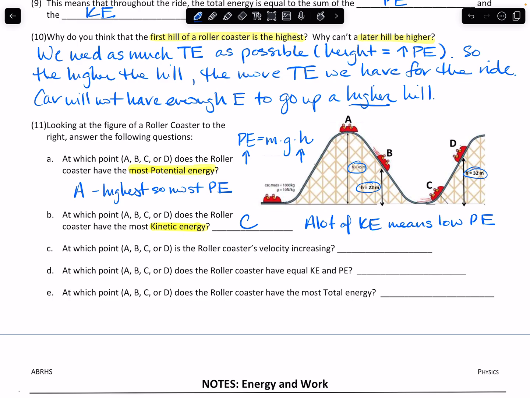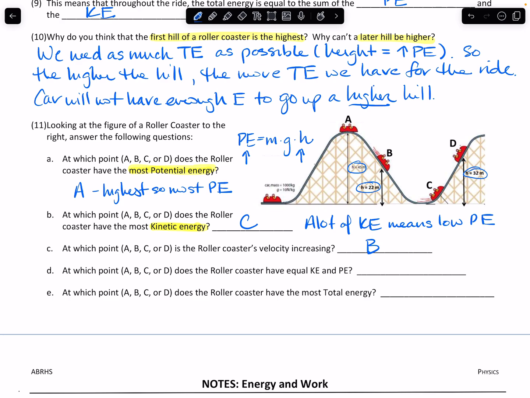At which point is the roller coaster's velocity increasing? All right, so definitely not A, because it's not moving yet. But as it comes down the hill, for B, it's going to be losing potential energy and gaining kinetic energy. So we'll see an increase in the velocity. At point C, it's starting to go back up the hill, which means it's going to be gaining potential energy, which means it should be slowing down. And D, it's continuing to move up. So again, it will be gaining potential and losing kinetic.